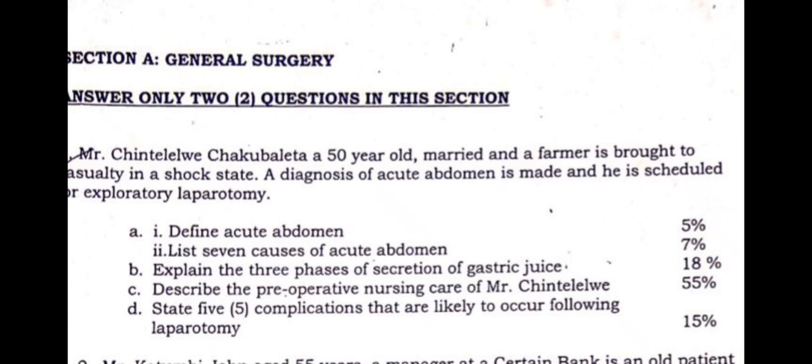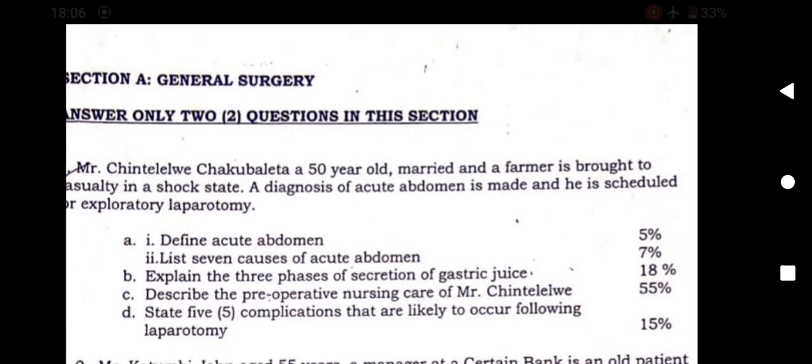Then the other question that we must handle here, due to time, I'll focus on the major question, which is showing 55% there. That is you being able to describe what is referred to as pre-operative nursing care.